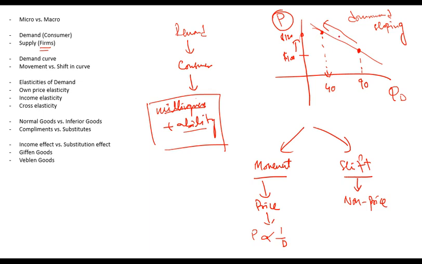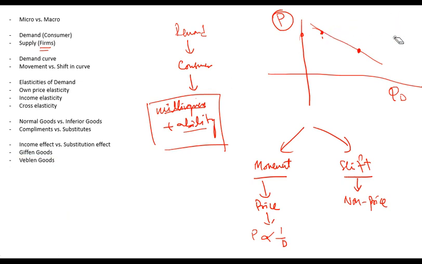But when we talk about a shift, if there is something driving demand other than price, that would cause both to move in the same direction. So remember this difference: a non-price factor changing the demand would cause price and demand to move in the same direction. So let's say this is the demand curve, this is the supply curve, and this is the equilibrium.